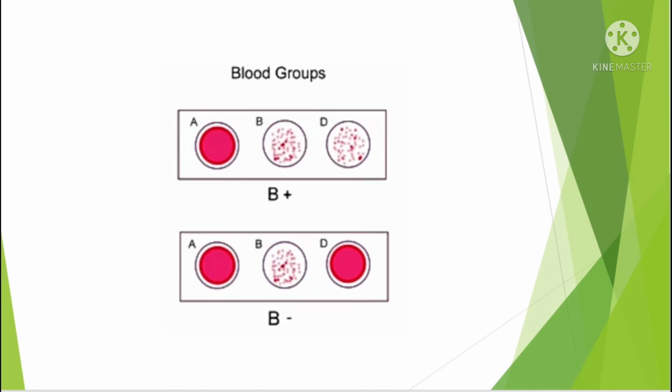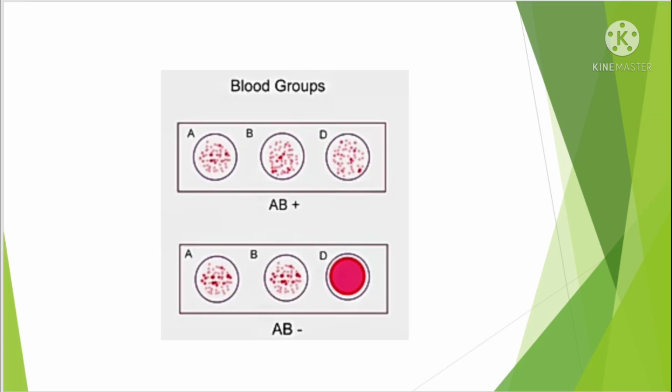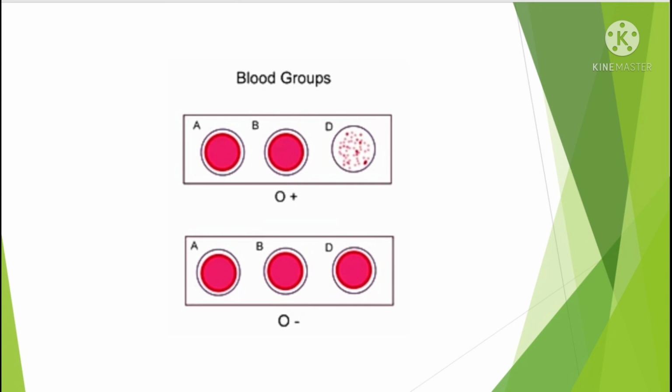This is blood group B. How is it tested in the lab? B positive person, B negative person. Difference between AB positive and AB negative. Carefully observe this picture. This is the difference between O positive and O negative.